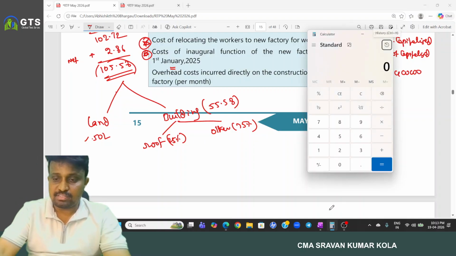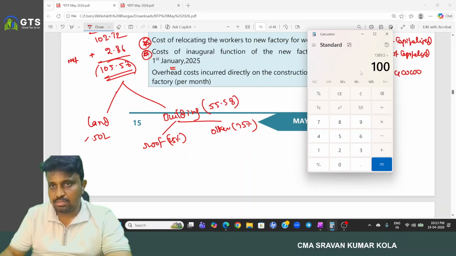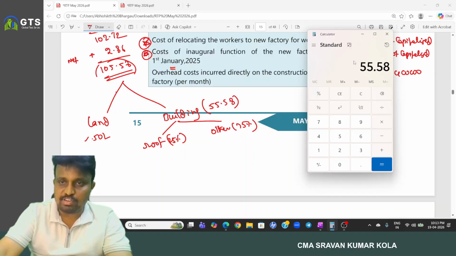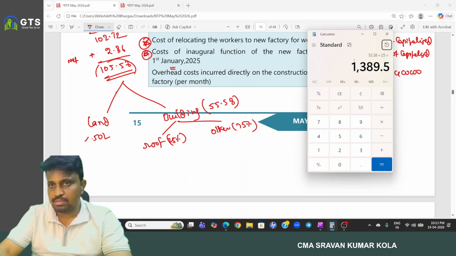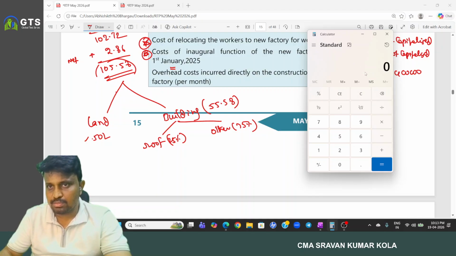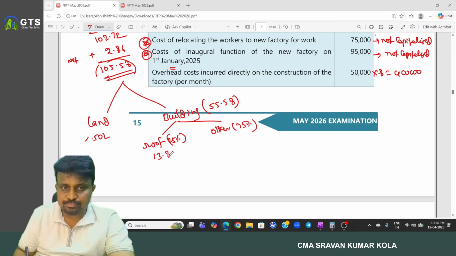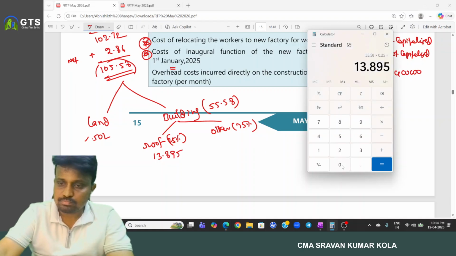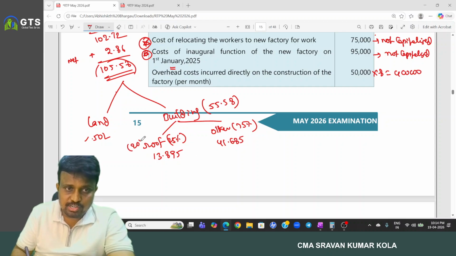So in 55.58, 25% is 13.895, minus 55.58, 41.685. And its life is 20 years only for the roof, but for the rest its life is 40 years.